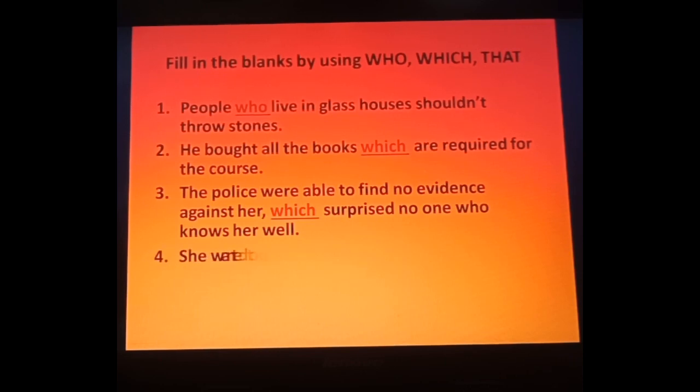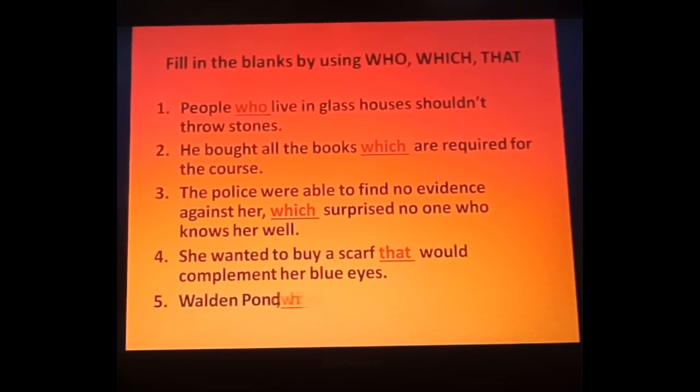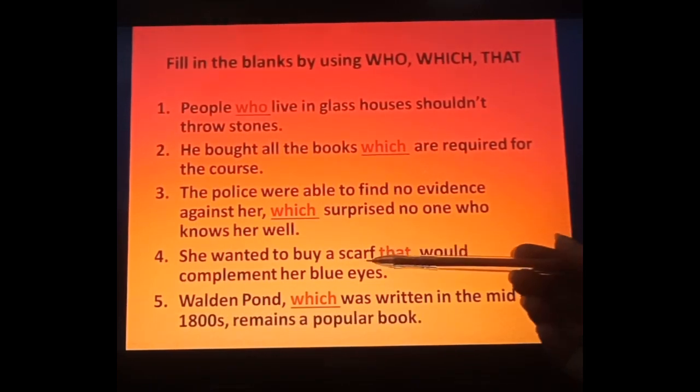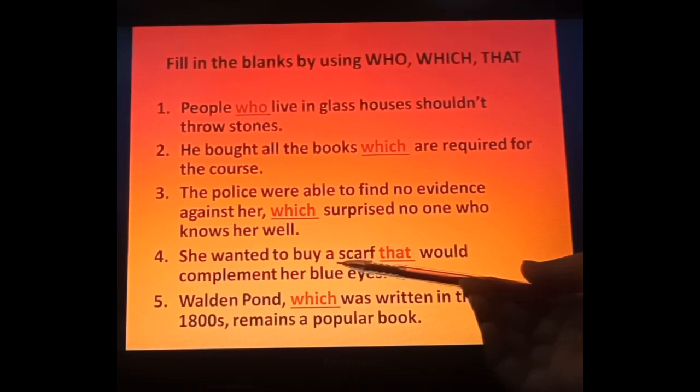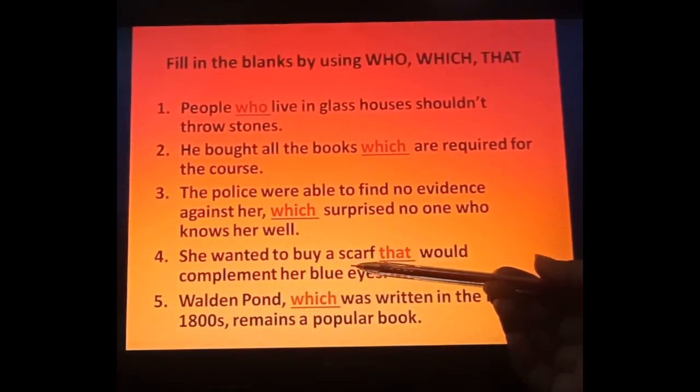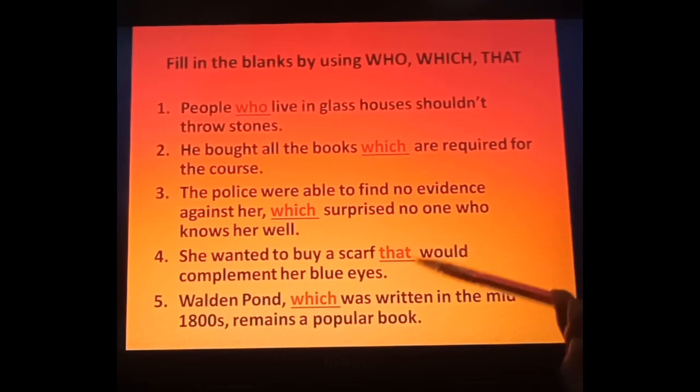Now just see. She wanted to buy a scarf that would complement her blue eyes. Scarf, non-living. Here we are simply talking about the scarf only, that would complement her blue eyes. So scarf is non-living. That's why we have used that. Even we can use which here also. No problem with this.